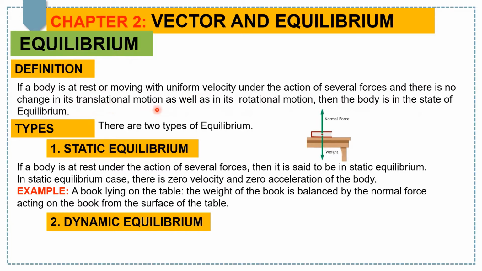Translational motion means the body moves along a straight line. For example, a bullet fired from a gun. Rotational motion means the motion of the body in a circular path around some fixed point. Please note there are two types of equilibrium. First, static equilibrium. Second, dynamic equilibrium.